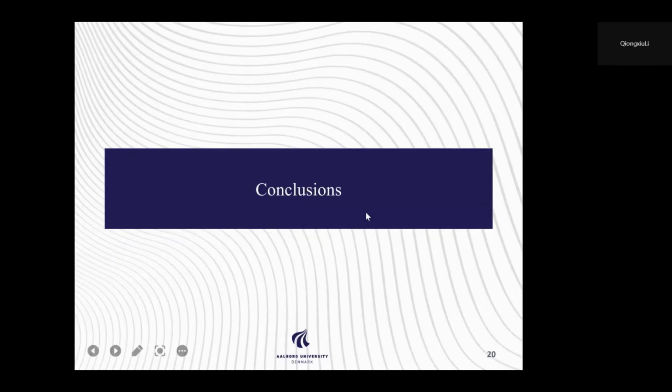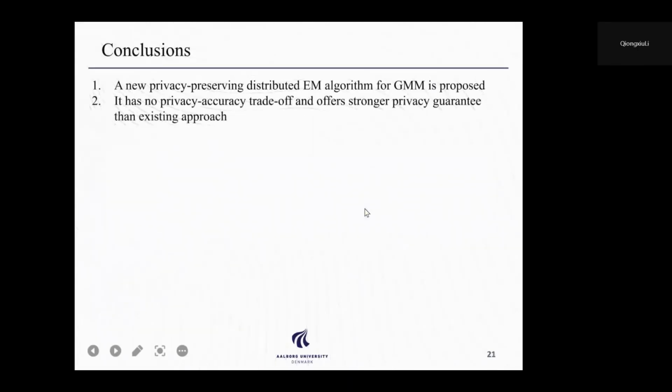Now let's go to the last part of the presentation. So in this paper, we propose a new privacy-preserving distributed EM algorithm for Gaussian mixture modeling. It has no privacy accuracy trade-off and offers a quite stronger privacy guarantee compared with the existing approach. And in this paper, we demonstrate both information theoretical and experimental validations to confirm the performance of the proposed approach. That's all. Thank you.